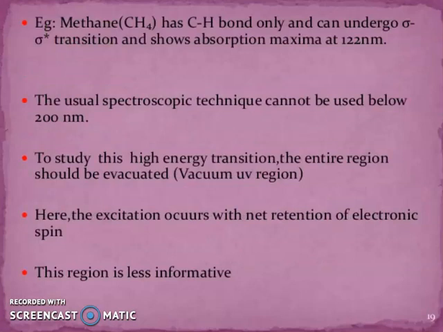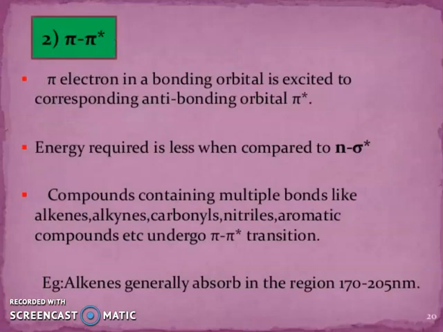For example, methane has C-H bonds only and can undergo sigma to sigma star transition and shows absorption maximum at 122 nanometer. The usual spectroscopic technique cannot be used below 200 nanometer. To study this high energy transition, the entire region should be evacuated, the vacuum UV region. Here the excitation occurs with net retention of electronic spin. This region is less informative.